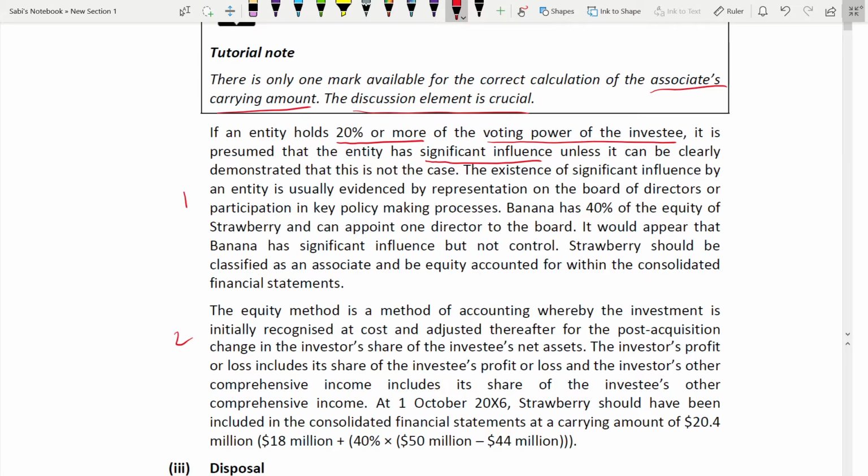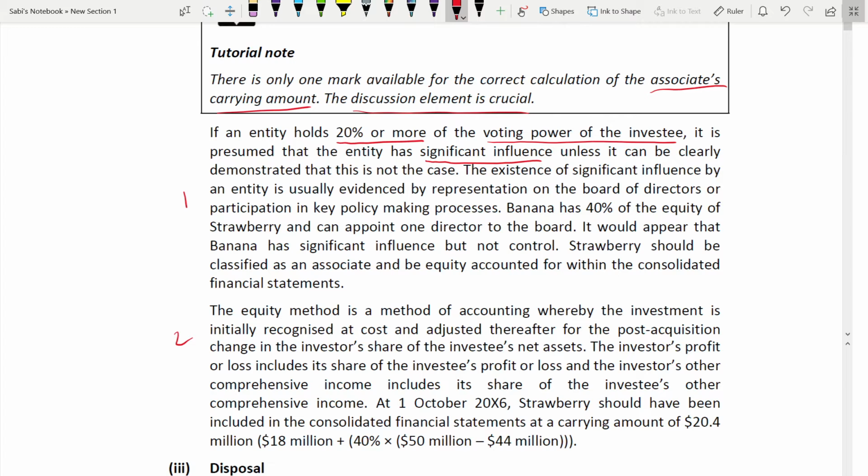So the existence of significant influence by an entity is usually evidenced by, how is it? How do you say the existence of significant influence is there? See, control: when it's a subsidiary, no one has to say that you have control, because if you have acquired more than 50% it means you have control, it's a subsidiary. But when it comes to an associate, they give you how much voting power you have. Why? That is to show whether you have significant influence or not. So that's why you have to talk about that voting power also. They have the power to vote one director out of 5 and all those facts are there. For an associate, they give you this fact.